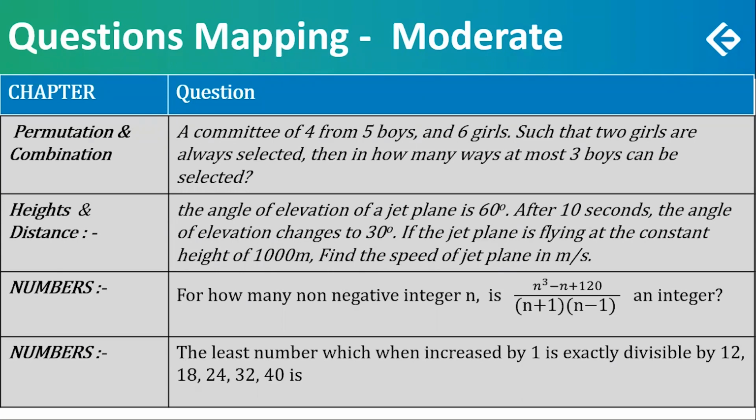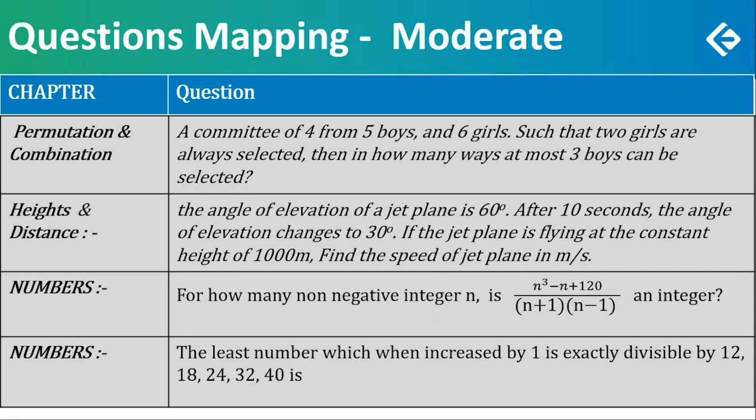You can have 2 girls and 2 boys, 3 girls and 1 boy, and 4 girls and no boy. That is permitted. So that was the only thing that was time consuming. If somebody is going to write a lot, yes, it'll even take a little bit of time. If somebody can do it mentally, good enough, fairly good. One question on heights and distance.